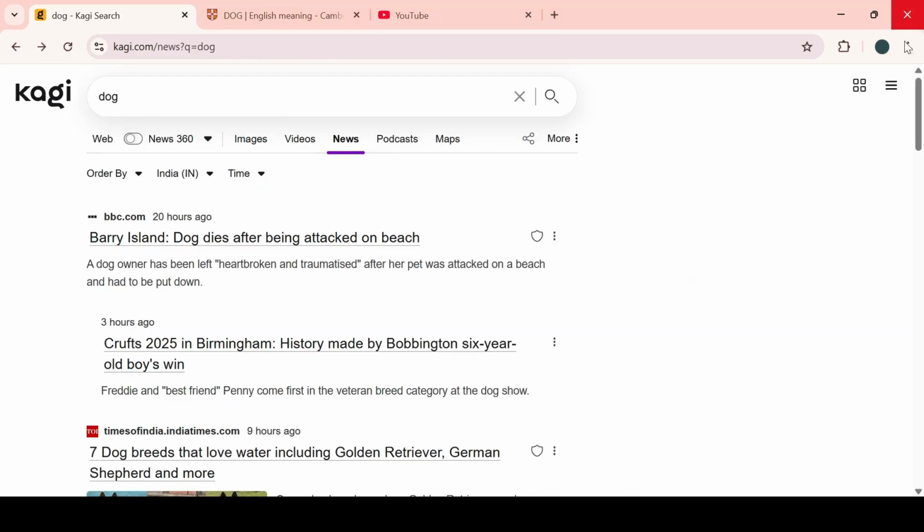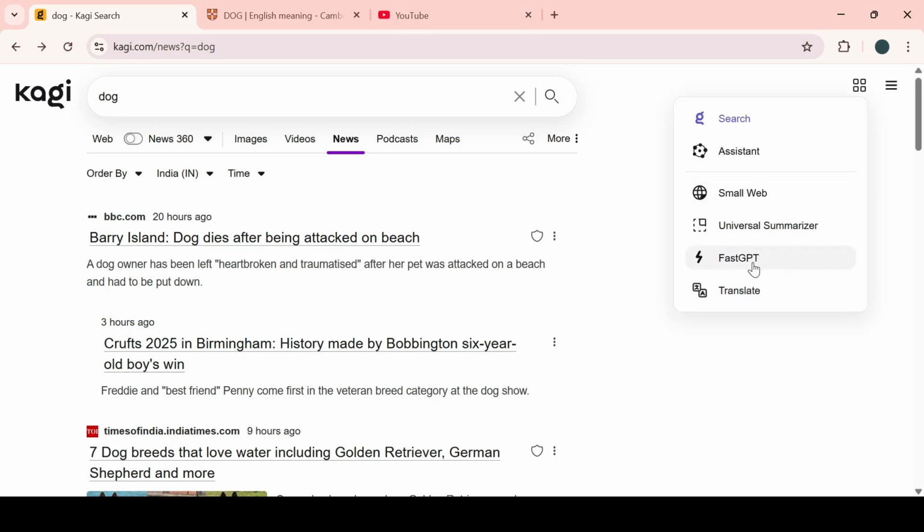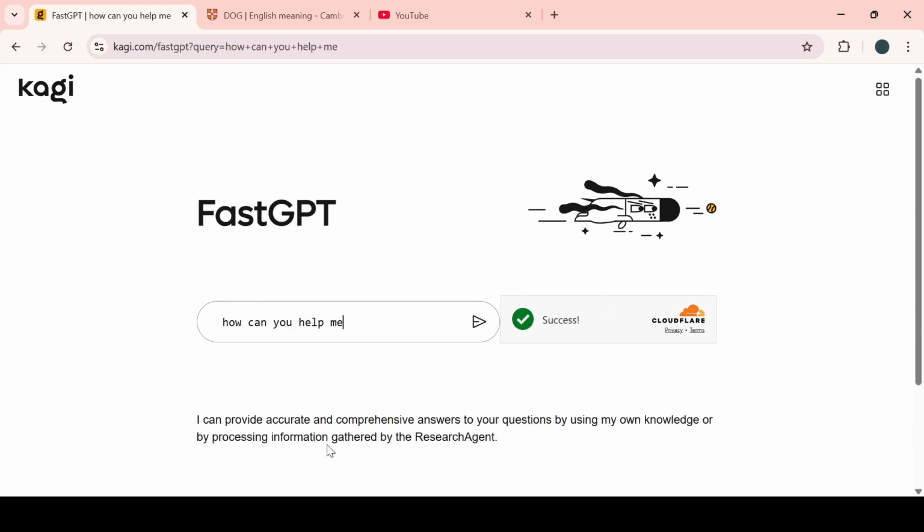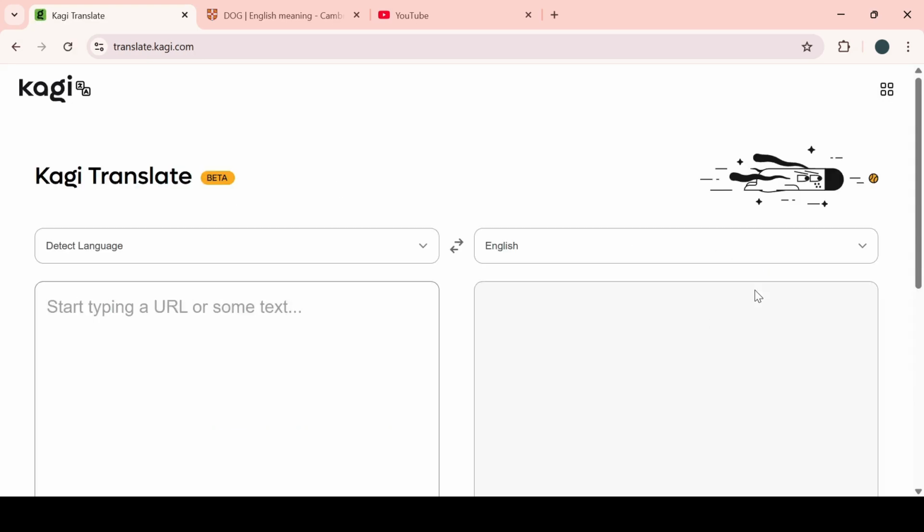So let's come to the next thing. Fast GPT, we have a fast GPT. Fast GPT is like a ChatGPT here. How can you help me? It's the same, I can provide accurate, comprehensive answers to knowledge questions. Now coming to the point, translate. It's like Google's translate.